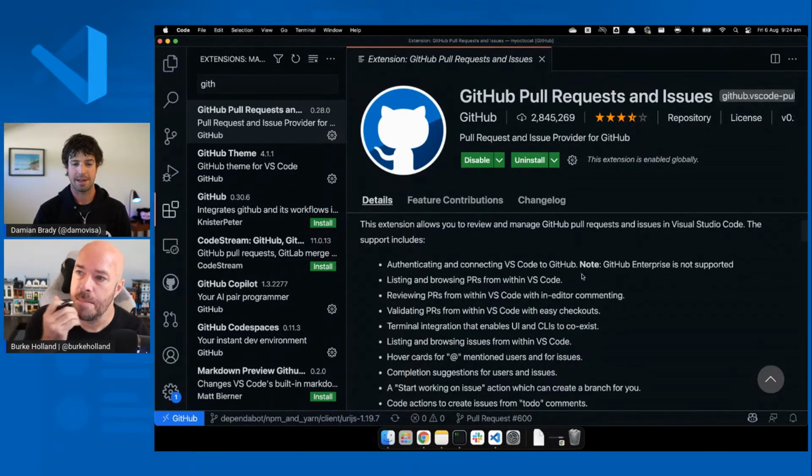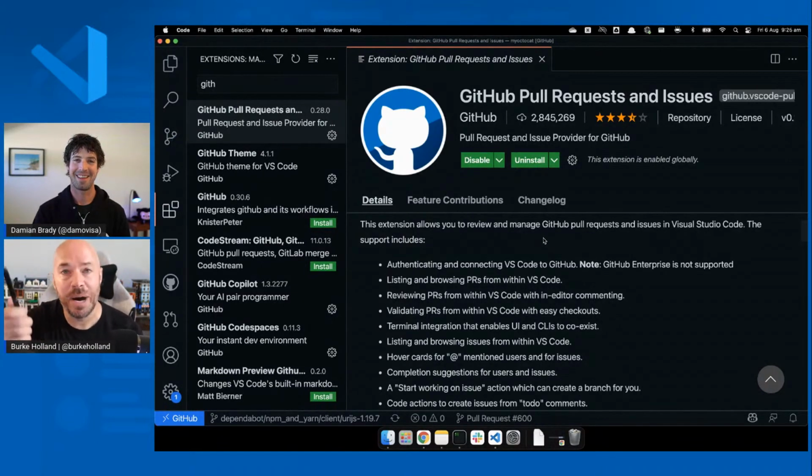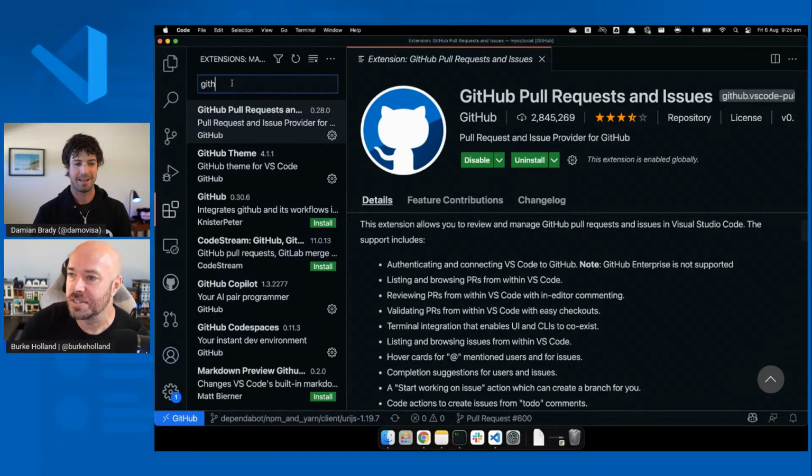Good comment here. Abdian pointed out, said, cool, I hope the next feature can be integrated with GitLab, just like this. Damien here is with GitHub, but listen, GitLab can build an extension too. Anybody can build an extension. So if they do that, you can have that kind of functionality as well.